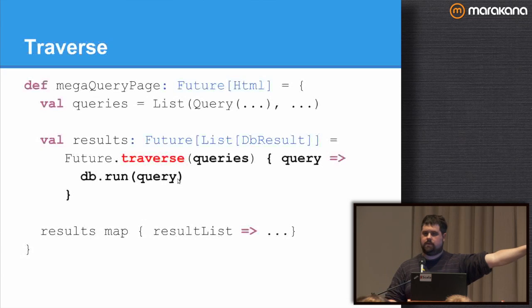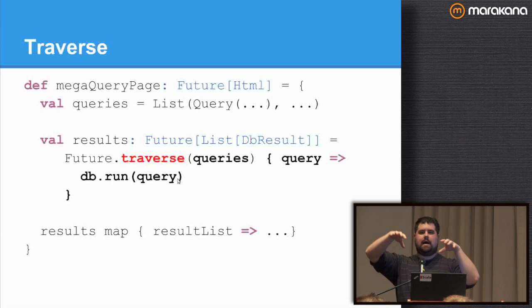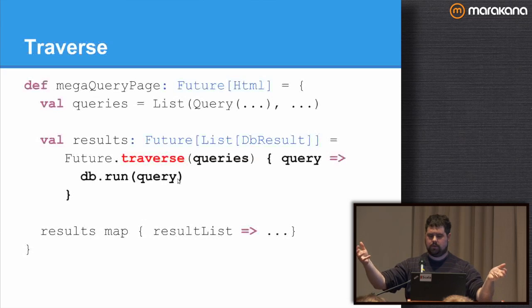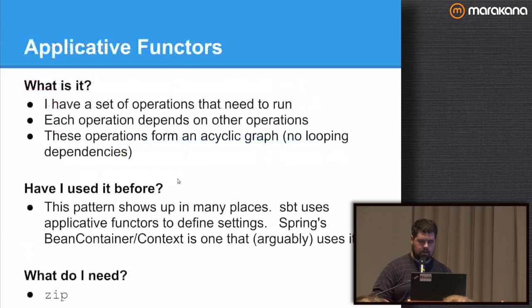That's what traverse does. The method signature for that sucker looks really, really painful when you first hit it, but that's essentially all it is. I have a list, I have an asynchronous operation, or an operation within a context, and I want to get back a list of things inside of my context, okay?